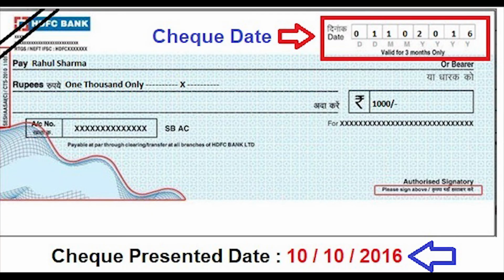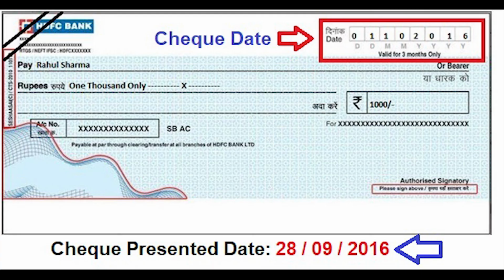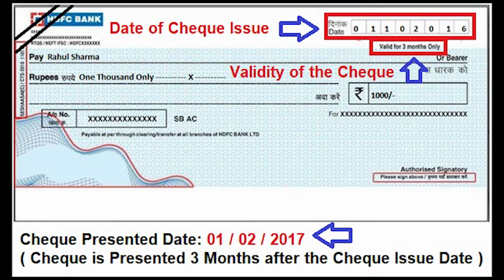If a check bears a date earlier than the date on which it is presented to the bank, it is called an antedated check. Such a check is valid up to 3 months from the date of the check. If a check bears a date which is yet to come, meaning a future date, then it is known as a post-dated check. A post-dated check cannot be honored earlier than the date on the check. If a check is presented for payment after 3 months from the date of the check, it is called a stale check. A stale check is not honored by the bank.